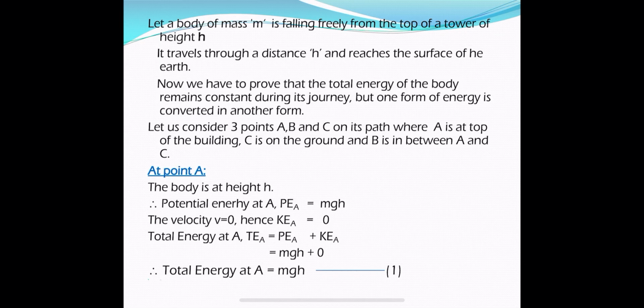So the body is at a height h. At point A, the body is at a height h. Therefore, potential energy of the body is mgh. And at the top of the building, the velocity of the object is 0. Hence, the kinetic energy is 0. So the total energy is potential energy plus kinetic energy, that is mgh plus 0, that is mgh. So the total energy at point A is mgh. Let it be equation number 1.